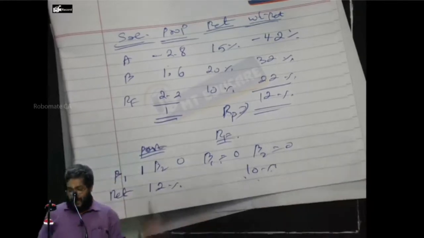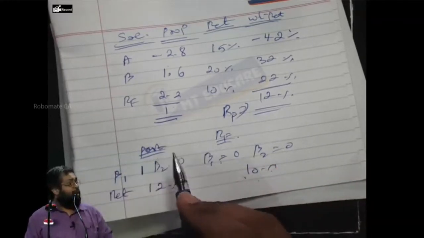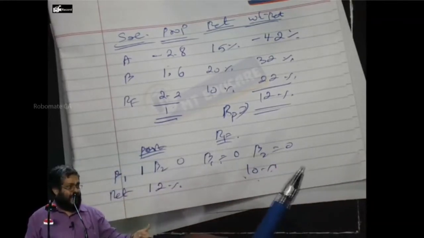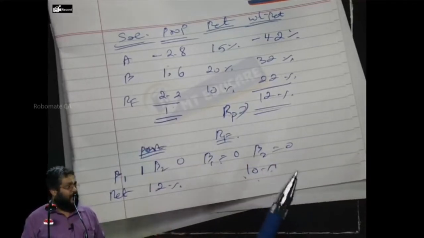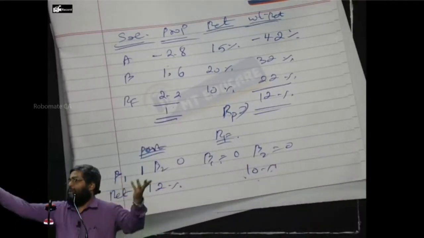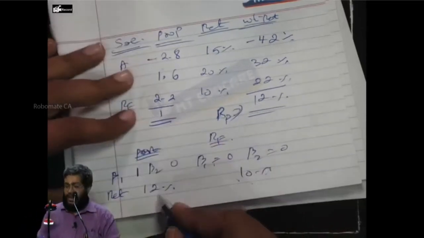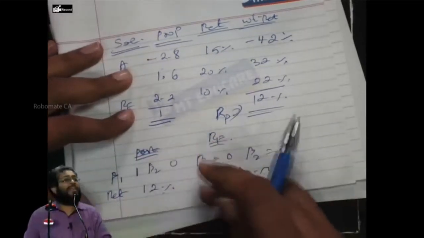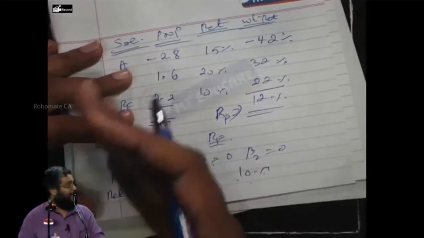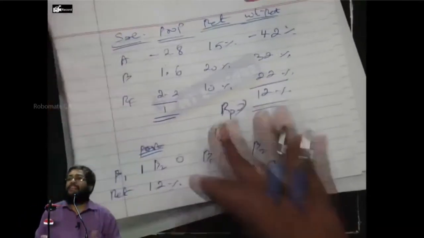Yes or no? There can be so many portfolios which can have beta 1 to factor 1 and beta 0 to factor 2. So many combination portfolios may be possible in the market with so many shares or not. But there exists only one portfolio that gives you the highest return for that particular combination. Yes or no? That should be taken as representative for the factor 1. The reference is a factor risk premium.